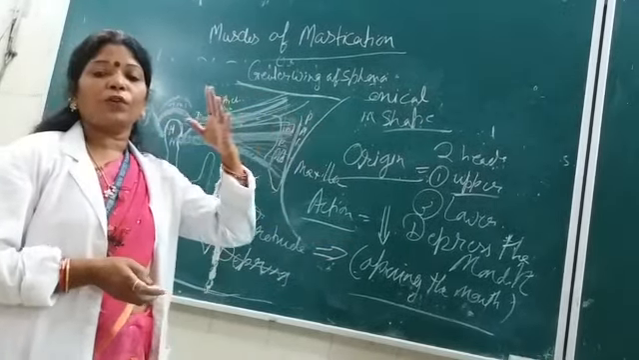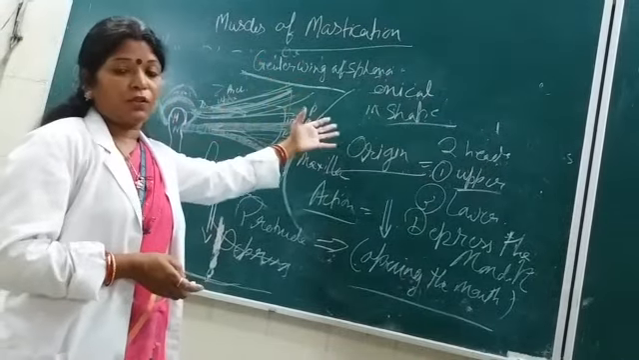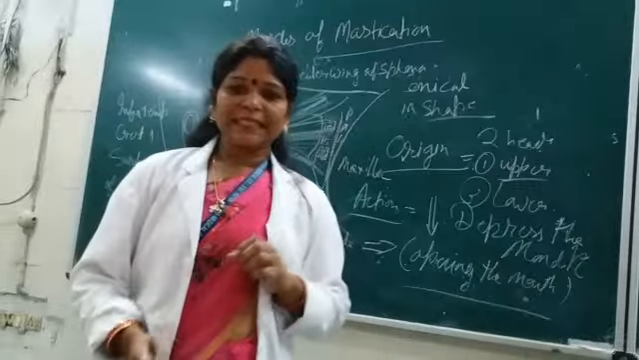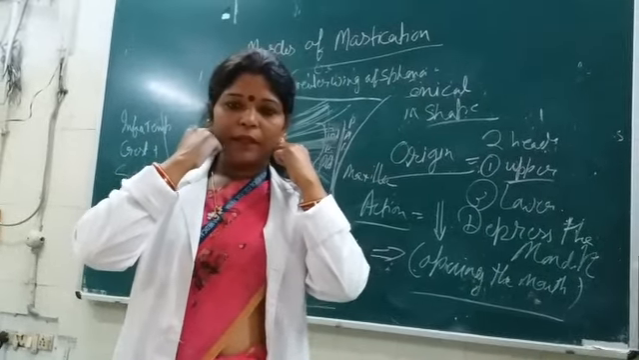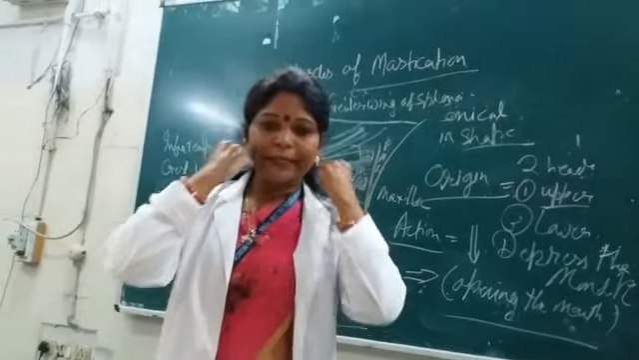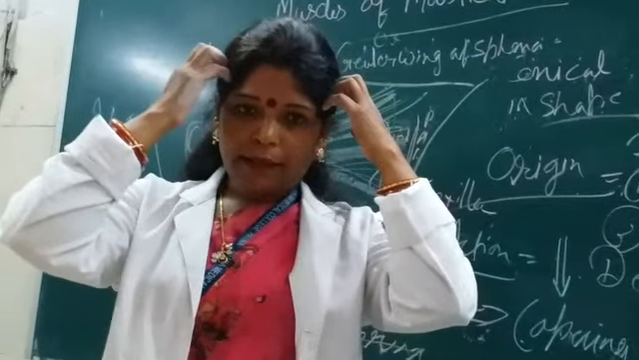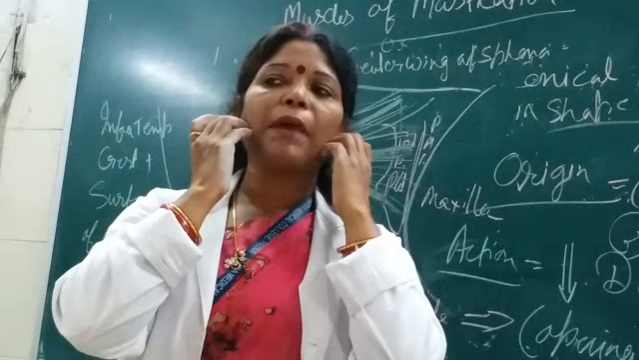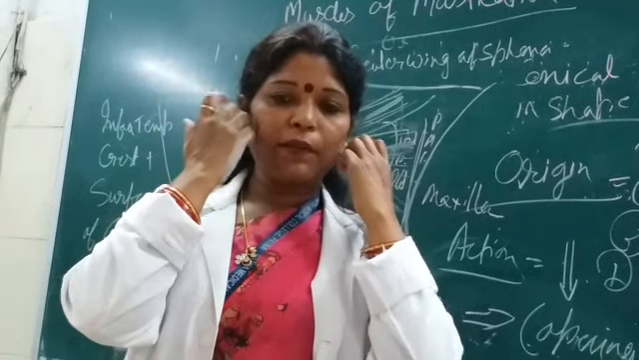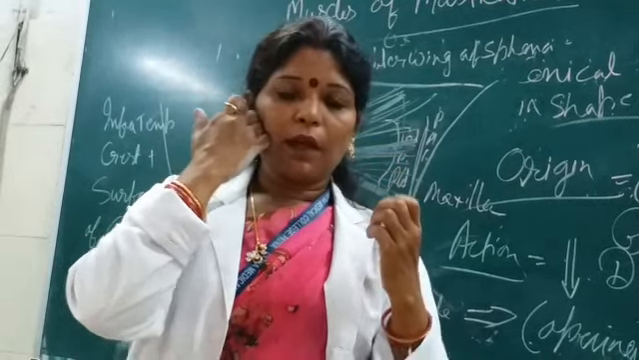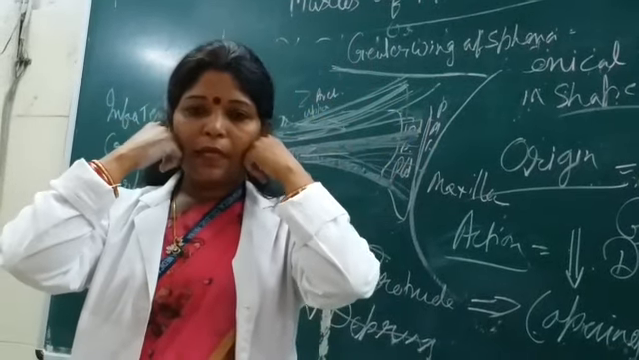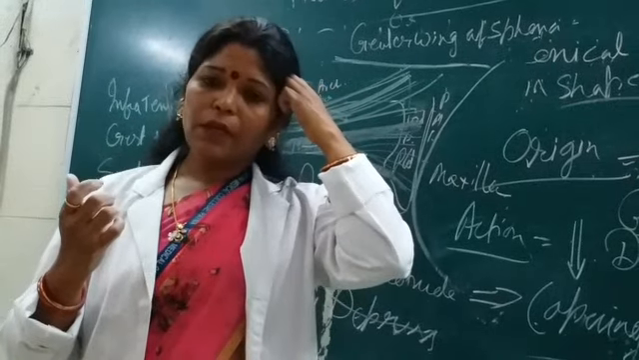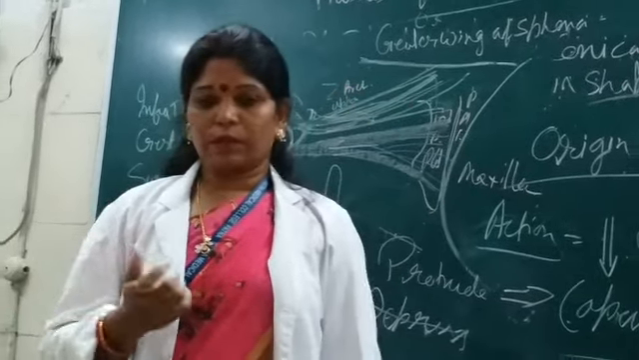Now, how will you test these muscles of mastication? You ask the patient to clench the teeth repeatedly, and when the patient clenches the teeth like this, at the same time you will feel here. I am clenching my teeth, and I am feeling the masseter. You can feel the contraction of the masseter here, and as well as in the temporal fossa you can feel the contraction of the temporalis muscles.